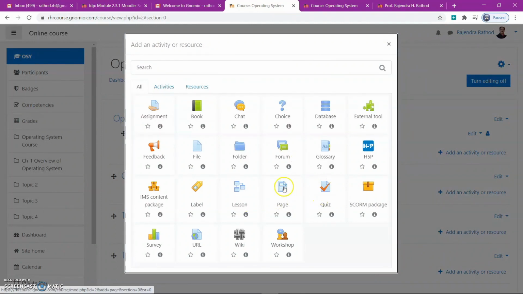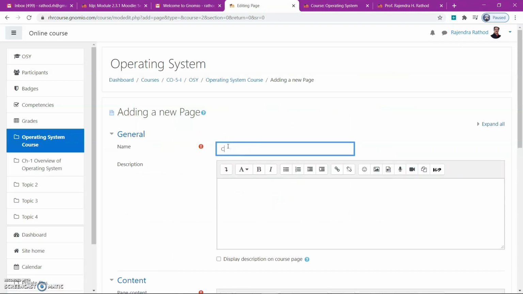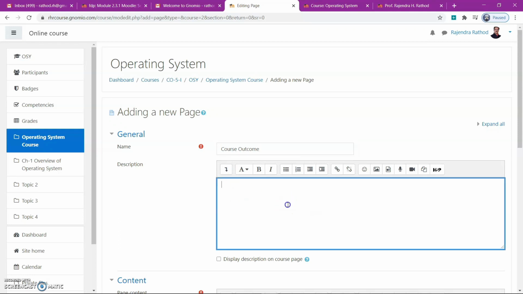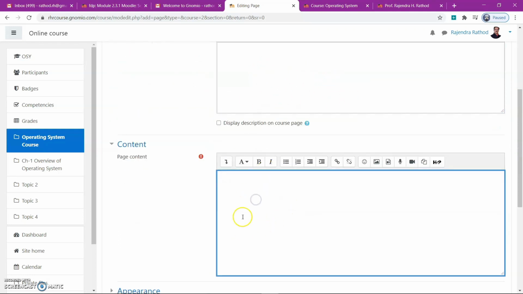So press add an activity or resource. I will add one page for the course outcome. I will write here, course outcome. It is not necessary to write anything here, but here you can add the course outcome.